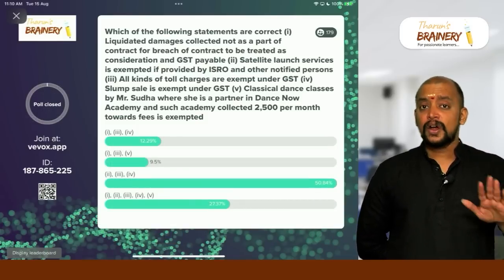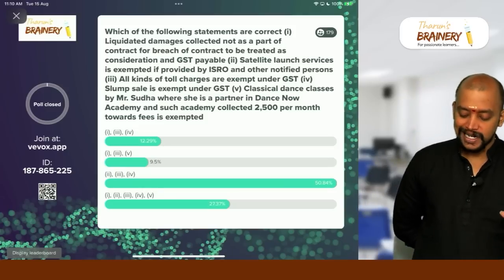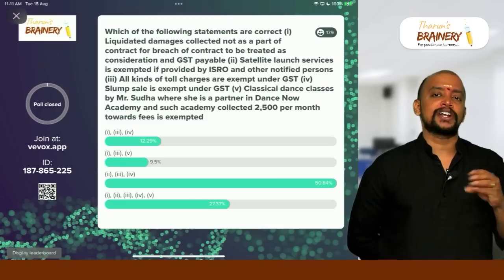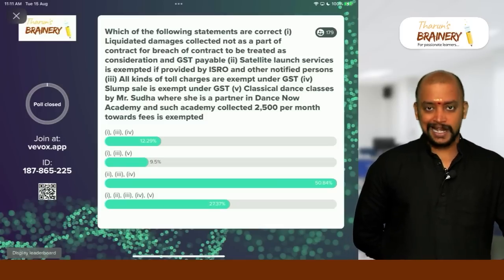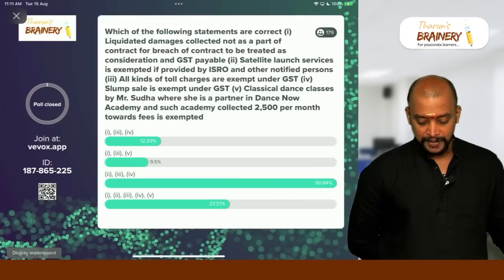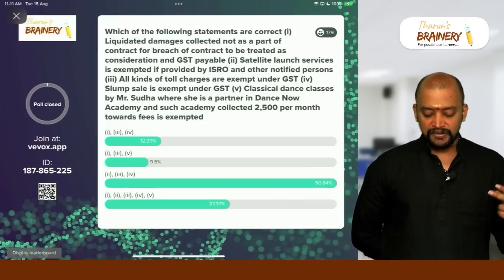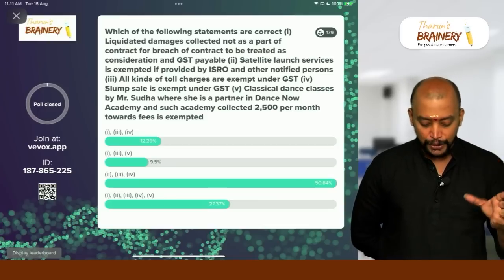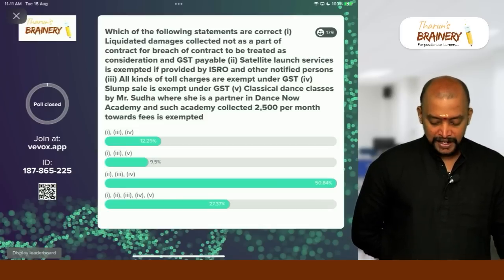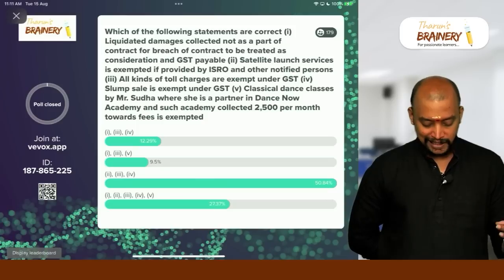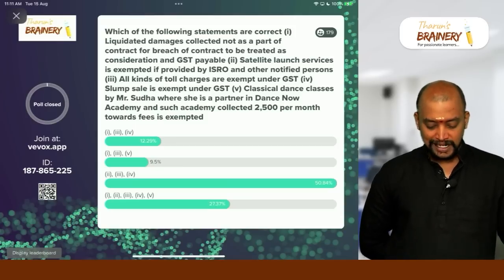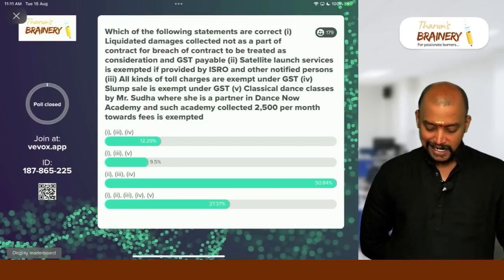Okay. So which of the following statements are correct? Liquidated damages not as a part of contract: no, GST not payable. Only liquidated damages as a part of contract, only then GST payable. Not as a part of contract, GST not payable. So first case is false. Treat as consideration and GST payable, false. Then satellite launch service is exempted if provided by ISRO and other notified persons. True. Second one is true. All kinds of toll charges are exempt under GST. So that particular statement, number 3, yes. Then 4, slum sale is exempt under GST, yes.